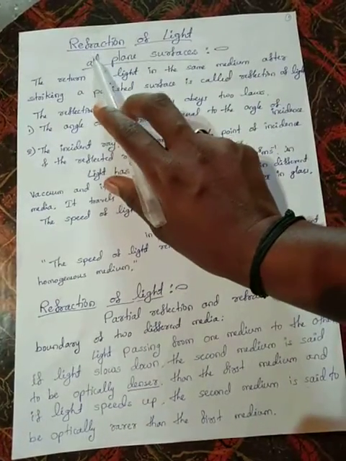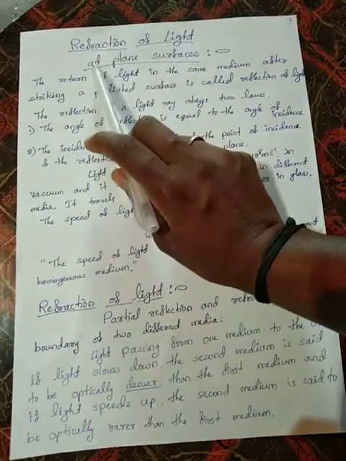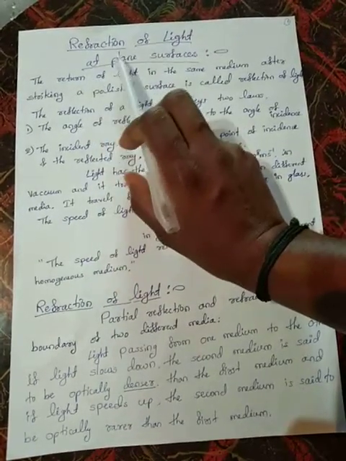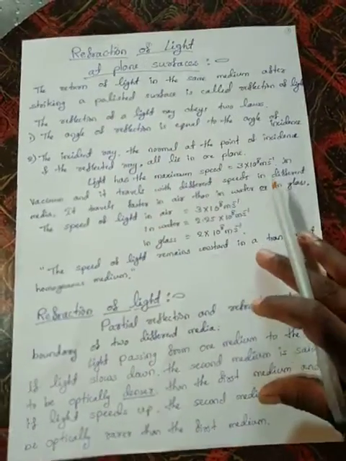The fourth chapter is refraction of light at plane surfaces.